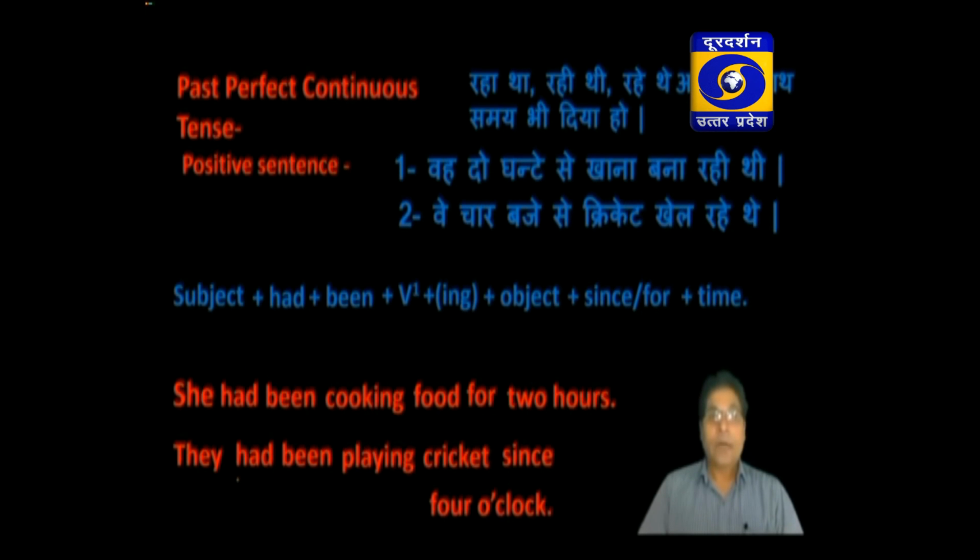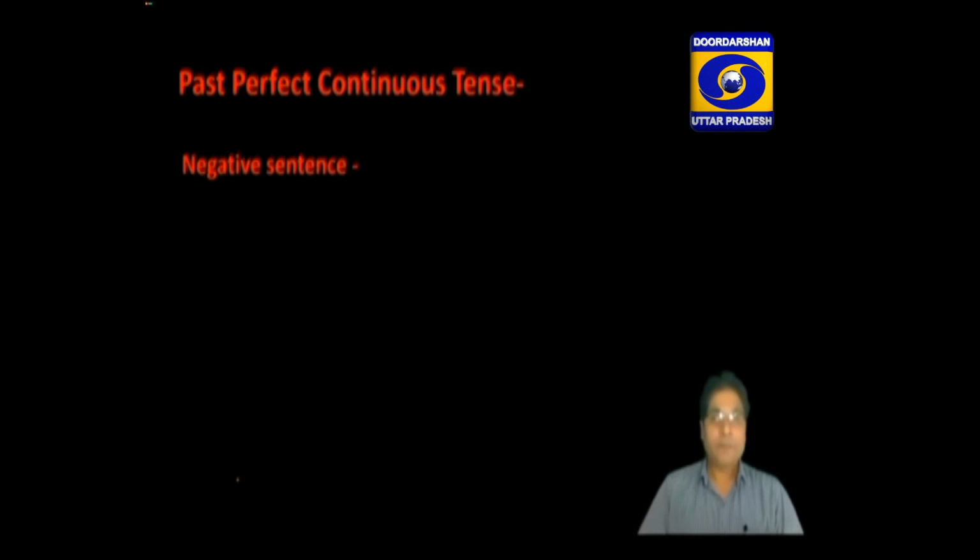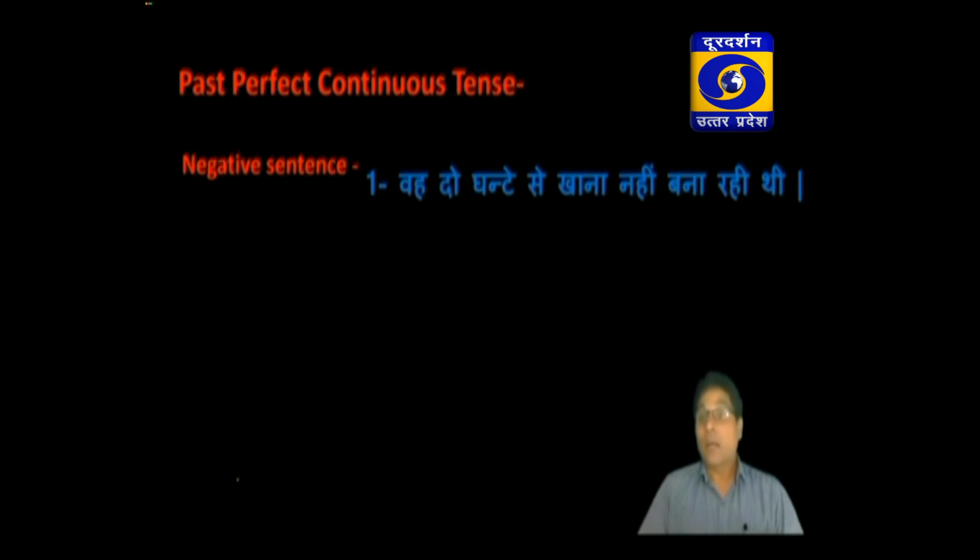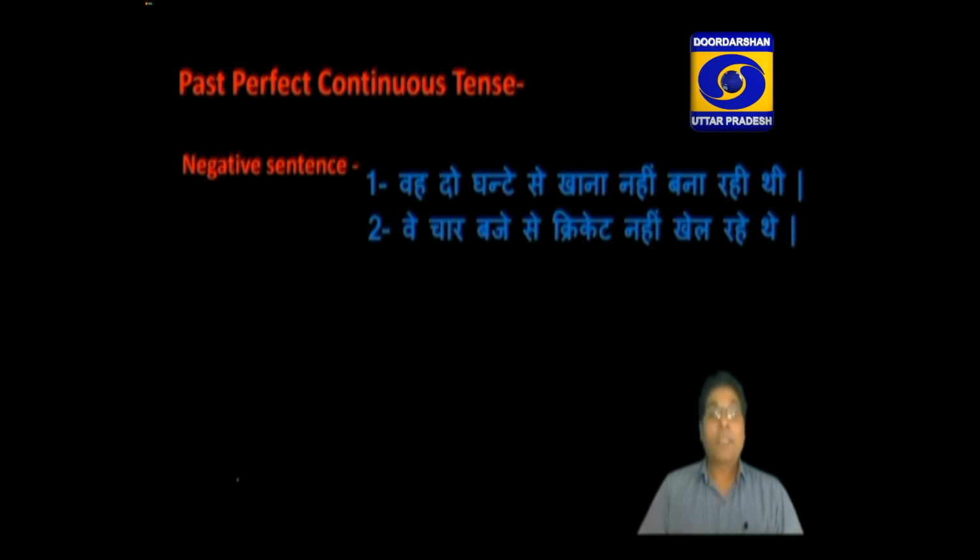Let us see the negative sentence of past perfect continuous tense. The identification is same, but there is a negation of the word, like वो 2 घंटे से खाना नहीं बना रही थी. वे 4 बजे से क्रिकेट नहीं खेल रहे थे.